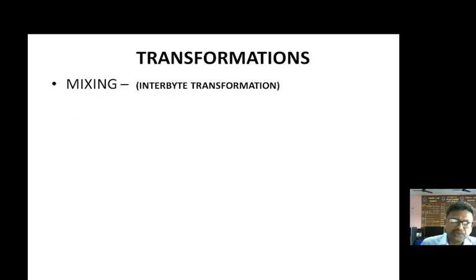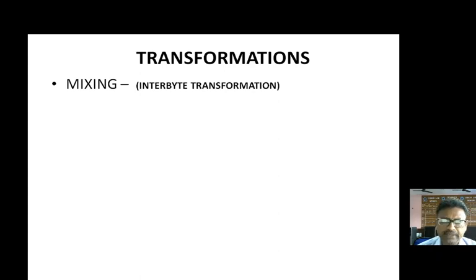Now the third transformation is the mix column transformation. But before going into the detail of the mix column transformation, let us discuss the meaning of this transformation. This transformation is an inter-byte transformation. If you remember, I have discussed the first transformation, the sub-byte transformation, and I told you that it is an intra-byte transformation, because we have a table, and whatever values have been placed in that table, only those values will be used.